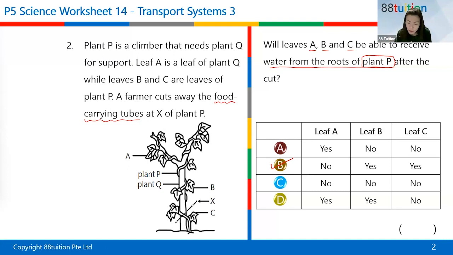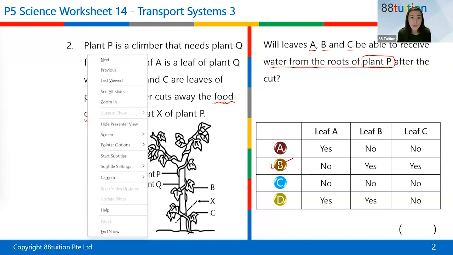So I was reading it. Will leaf ABC be able to receive water? I didn't read it completely. So I was looking out for yes, yes, and yes, because I noted, I will underline these, right? Oh, food carrying tubes cut. So water carrying tubes are not affected. So I was looking out for yes, yes, yes. And I couldn't find it. That's when I realized, okay, if I make this kind of error, students also can make the error. Clear? Okay.